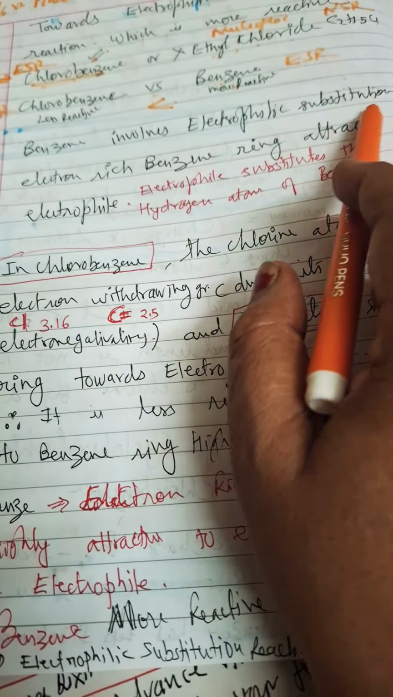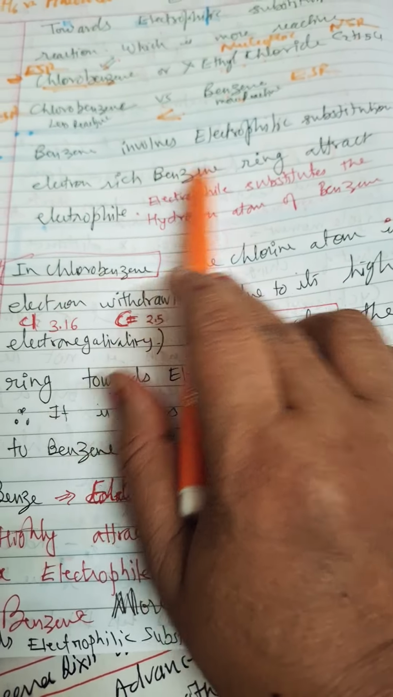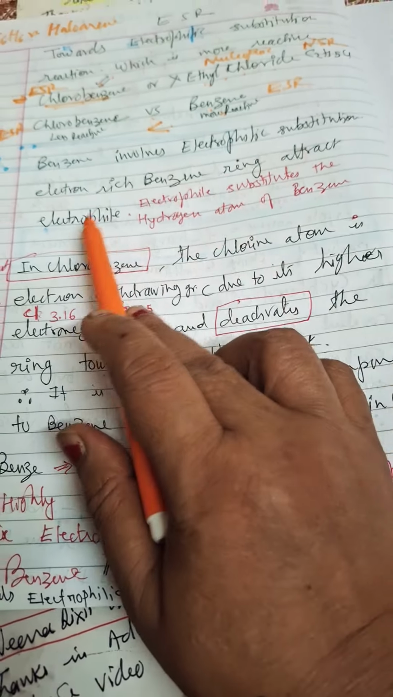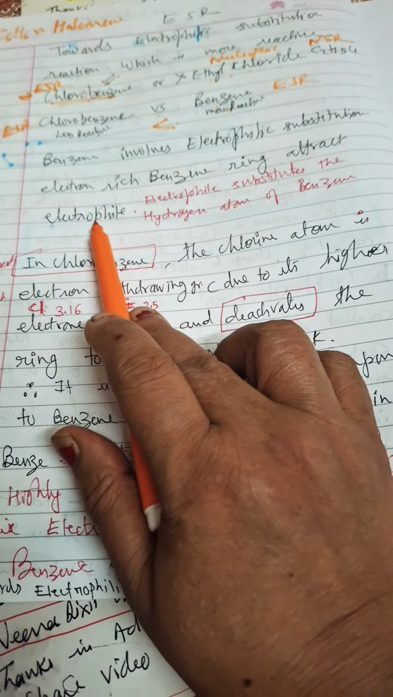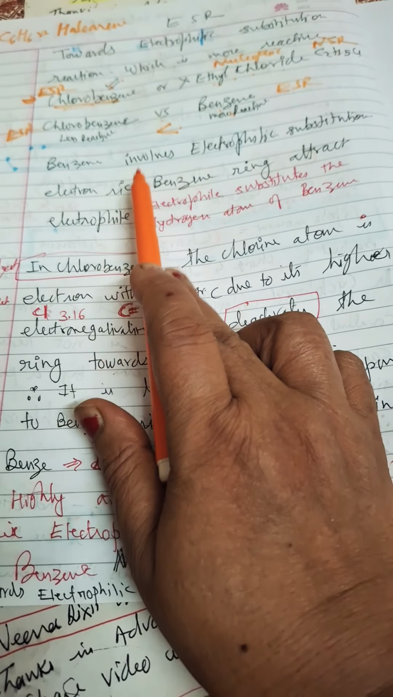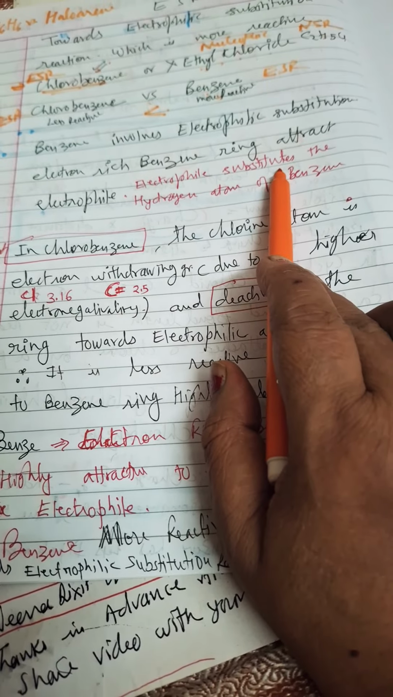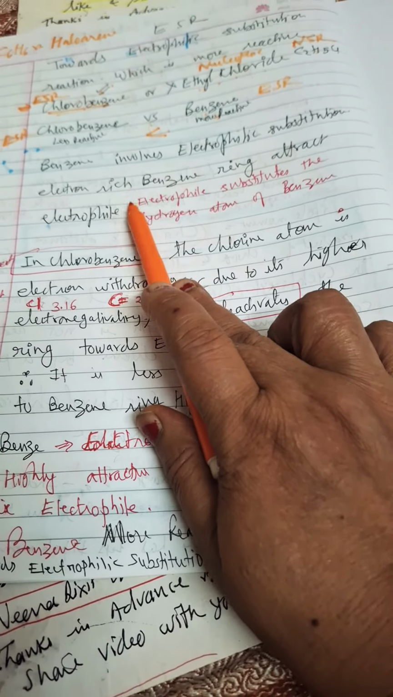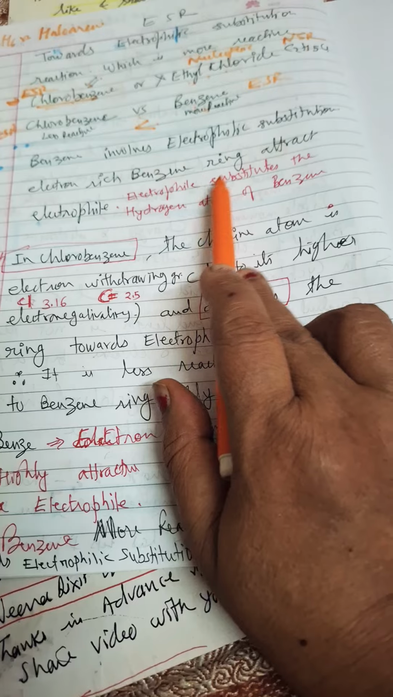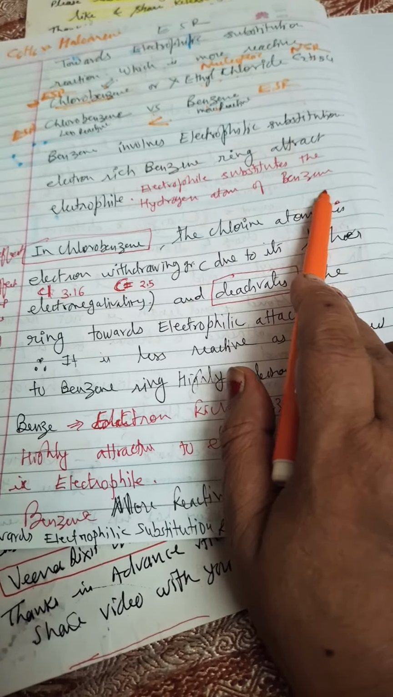Benzene involves electrophilic substitution. An electron-rich benzene ring is there, and it will attract the electrophile. The electrophile is electron deficient, so it will get attracted by the benzene ring which is electron rich. So the electrophilic substitution reaction takes place fast over here. The electrophile substitutes the hydrogen atom of the benzene ring.